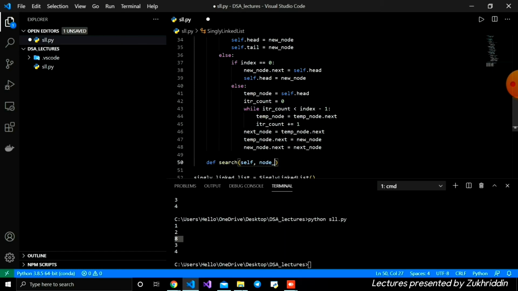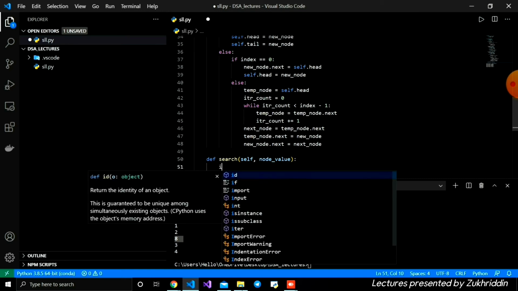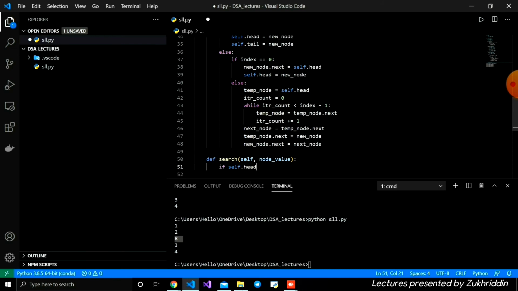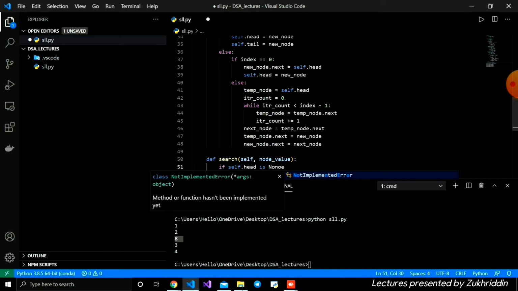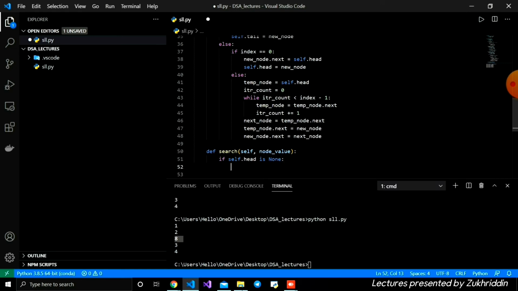Inside, first we need to check if self dot head is none, and inside we need to print that the list does not exist, there's no list inside the linked list.